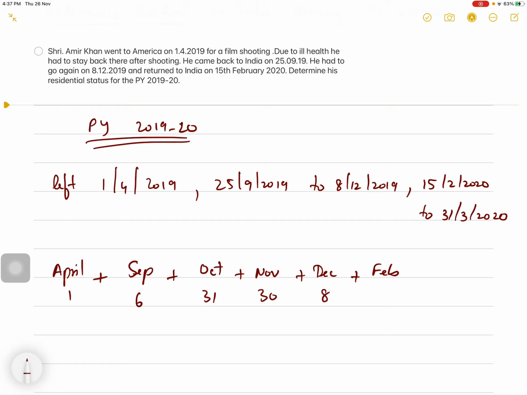Then he came back in the month of February. So February 15th, 16th, 17th, 18th, 19th, 20th, 21st, 22nd, 23rd, 24th, 25th, 26th, 27th, 28th, 29th. 2020 is a leap year, so February will have 29 days. From 15 to 29 it comes to 15 days. Or you can just do 29 minus 14.